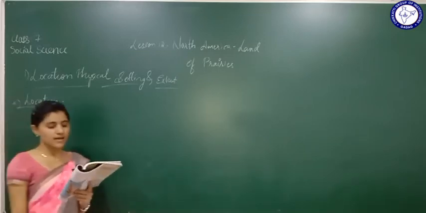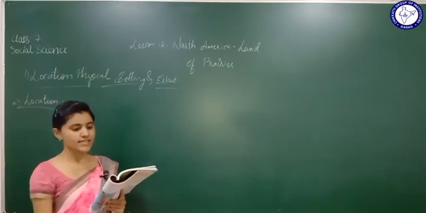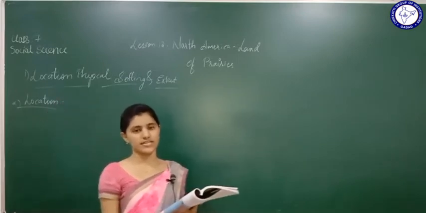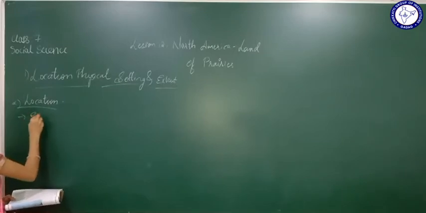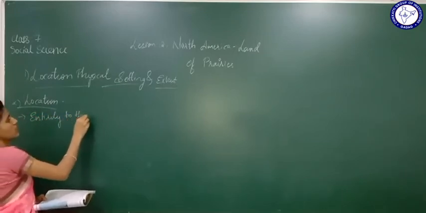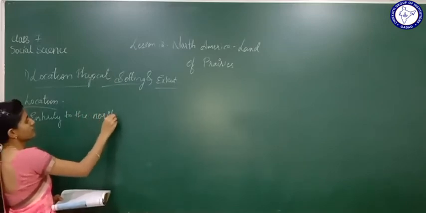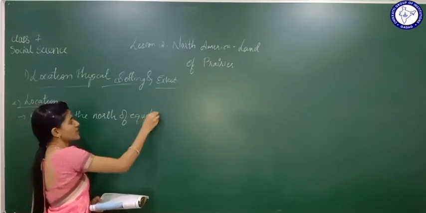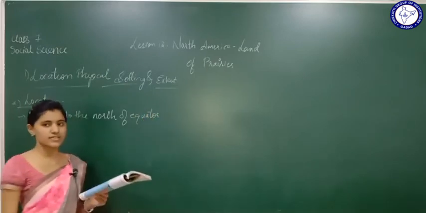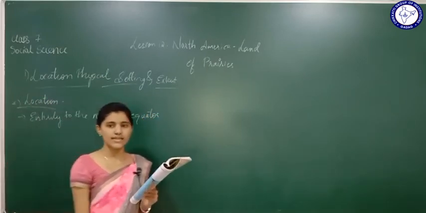North America is located entirely to the north of the equator. Where is it located? Entirely to the north of the equator. North America is located entirely, completely to the north of the equator.